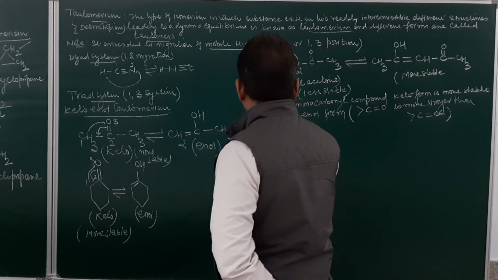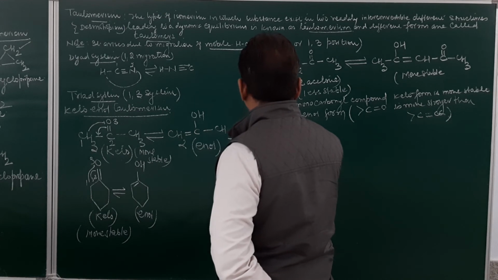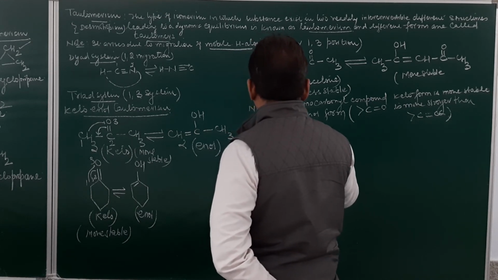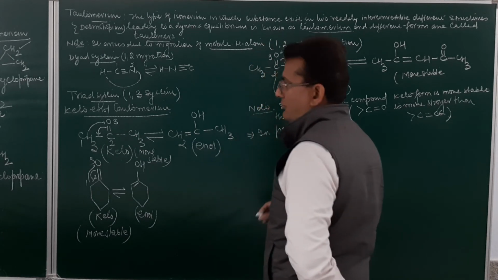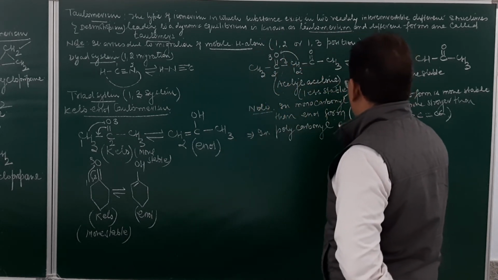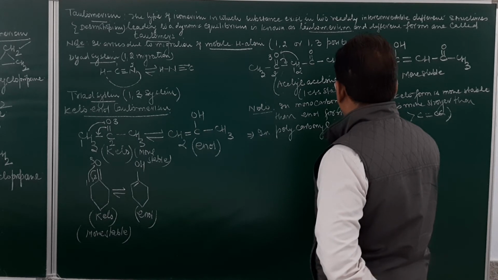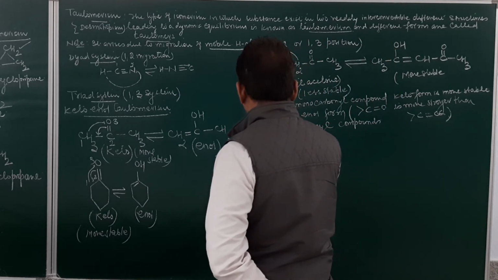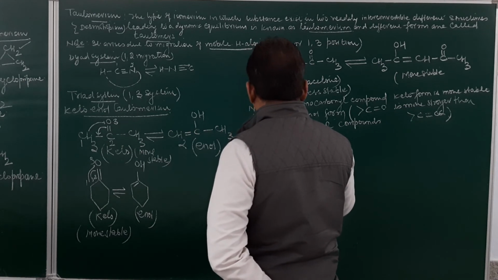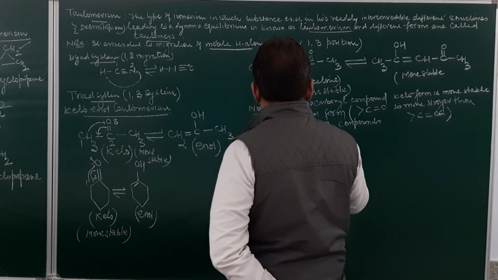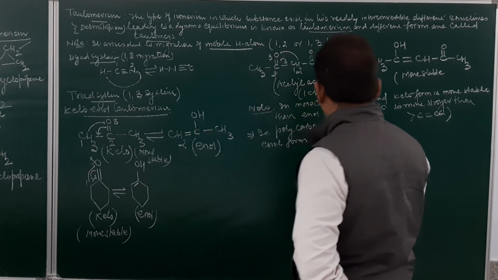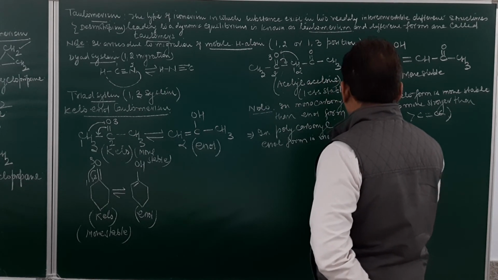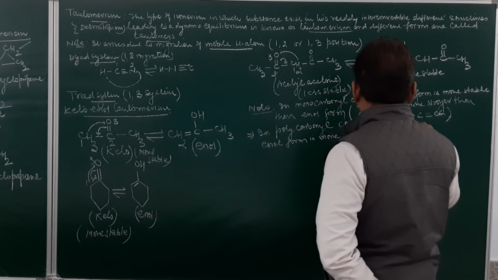Now, in polycarbonyl compounds, enol form is more stable than keto form.